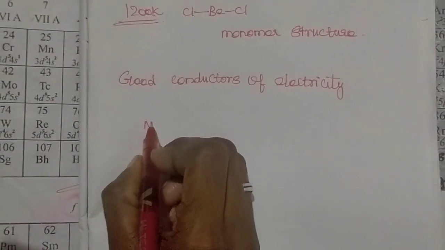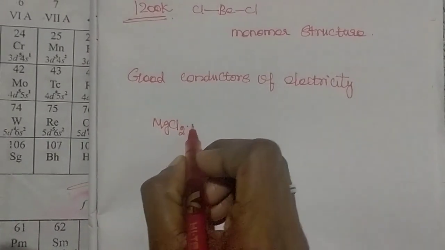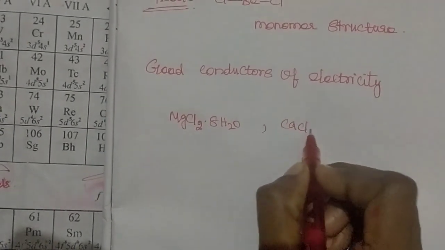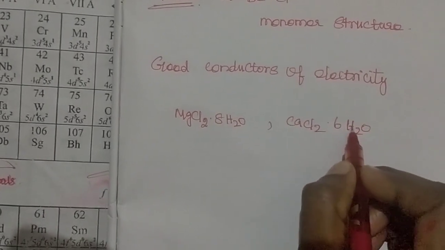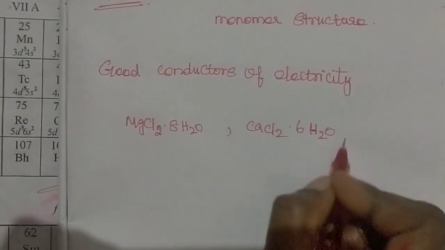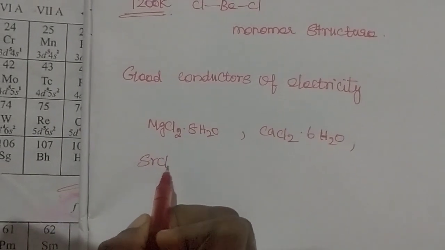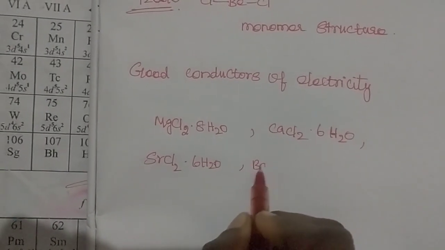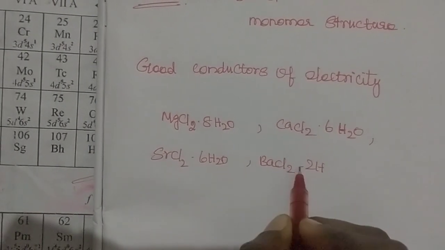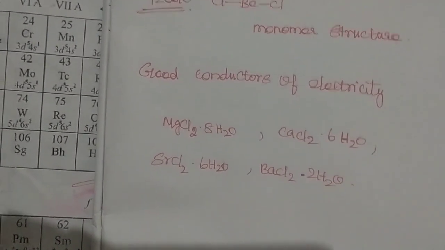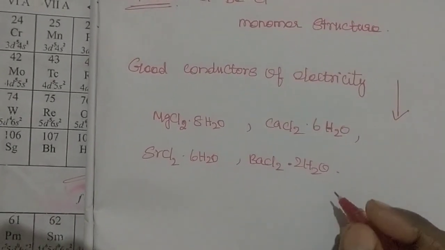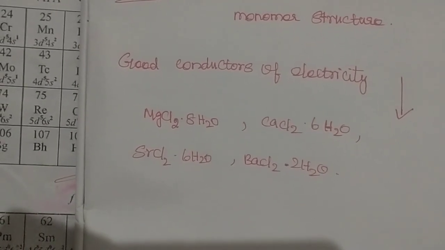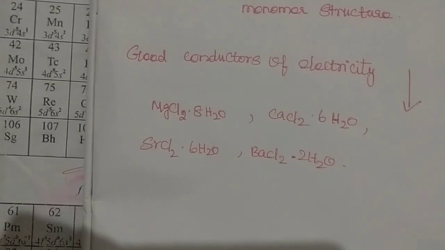For example, magnesium chloride with 8 water molecules, calcium chloride with 6 water molecules, strontium chloride with 6 water molecules, and barium chloride with only 2 water molecules. So when moving down group 2 of the modern periodic table, the tendency to form halide hydrates is decreasing.